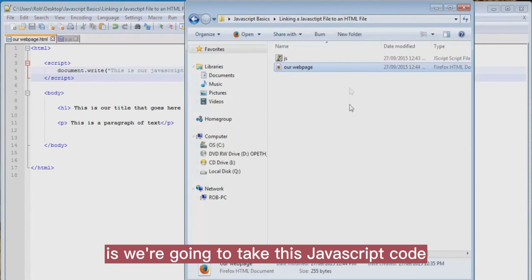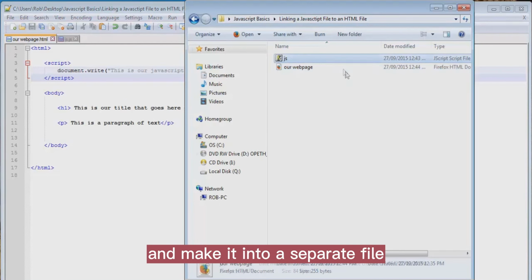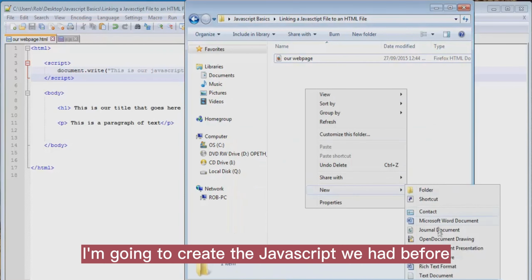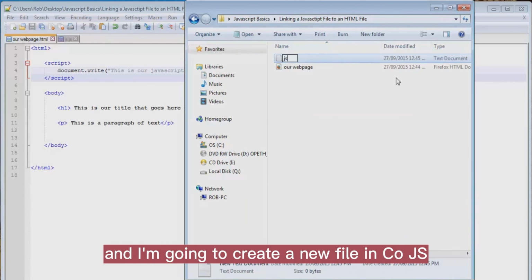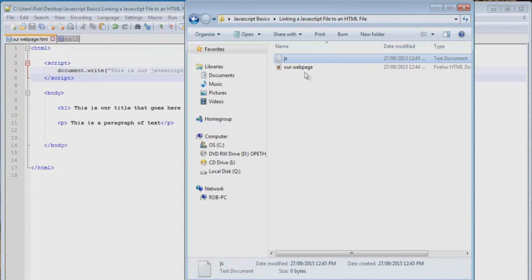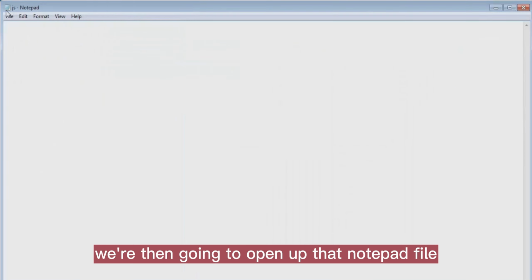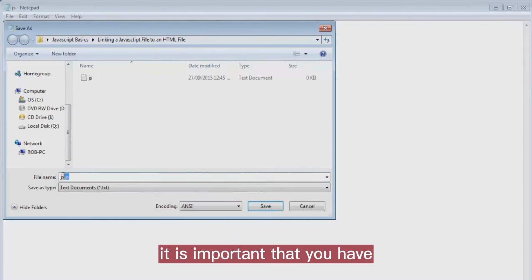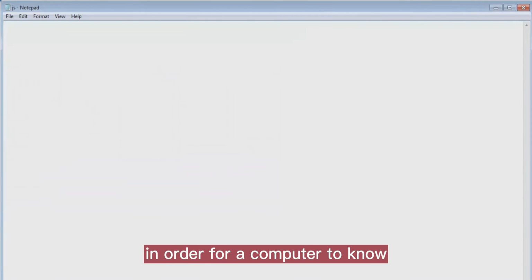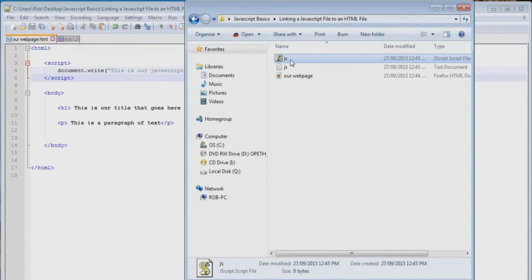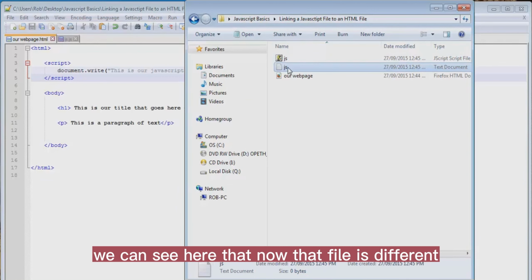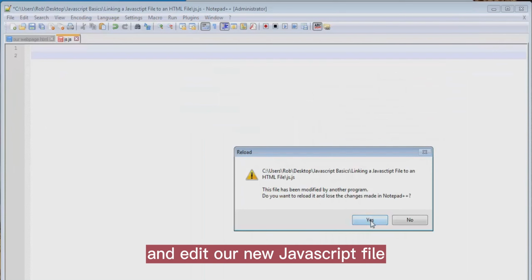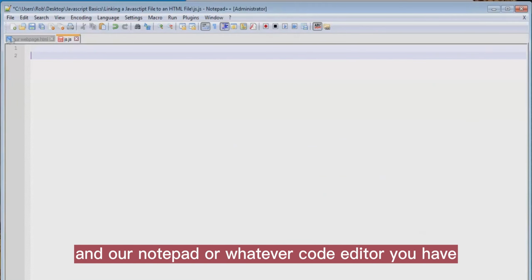Now, what we're going to do in this lesson is take this JavaScript code and make it into a separate file, then import that file into our HTML document. So the first thing I'm going to do is create a new file and call it JS. We're then going to open up that Notepad file, and we're going to file, save as js.js. It is important that you have the JavaScript file extension for this file in order for our computer to know that it is indeed a JavaScript file. We can see here that now that file is different, and we can delete our old Notepad file we had before. We are now going to open up and edit our new JavaScript file in Notepad++ or whatever code editor you have.